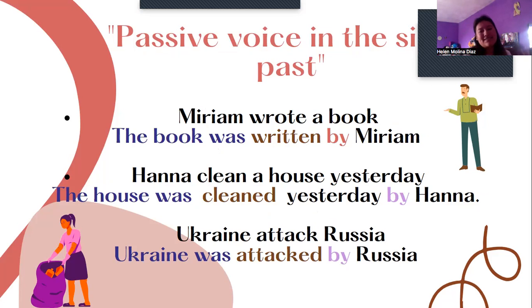The active voice is: Miriam wrote a book. The structure is subject, verb, and finally object. In the passive voice it is: The book was written by Miriam. The book is the object, was is the verb to be, and written is the verb in the past.